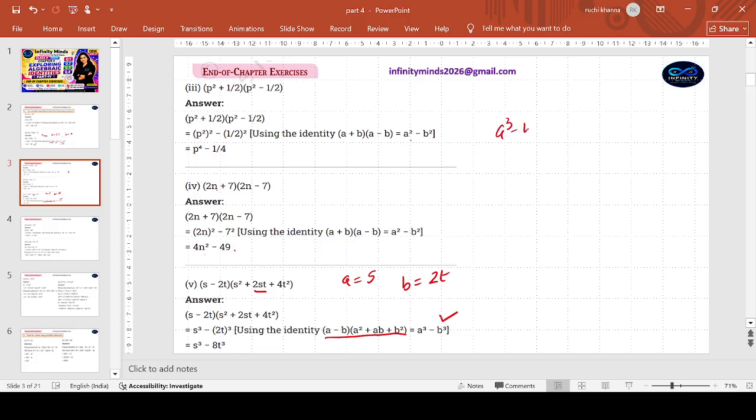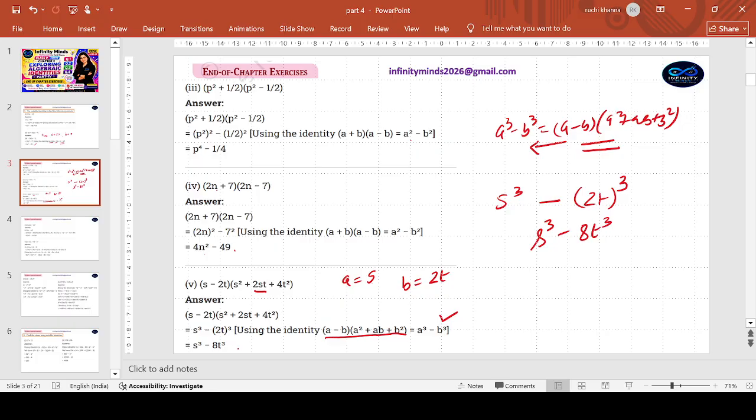We just learn, okay, a cube minus b cube is a minus b into a square plus ab plus b square. Most of you must have learned also, but learning and applying are two different facts. Application is your practice. You are being given this, you have to realize that this is being asked. Once you are aware, then it's hardly a question. So what will it be? It will be the cube of s as the cube of a, the first term, minus the cube of the second term. The cube of the second term, 2t cube, is going to be 8t cube. S cube minus 8t cube. Clear? Cube of the first minus cube of the second.